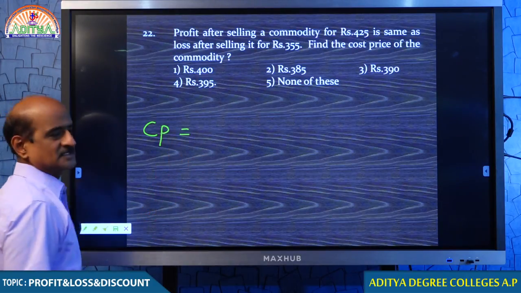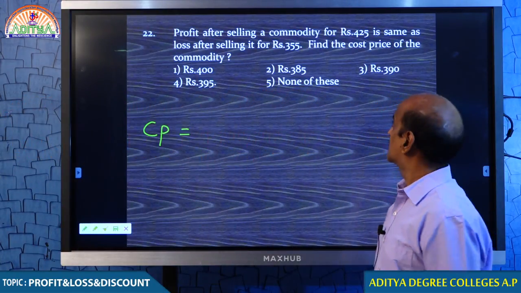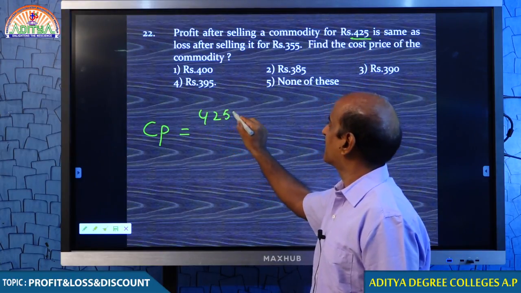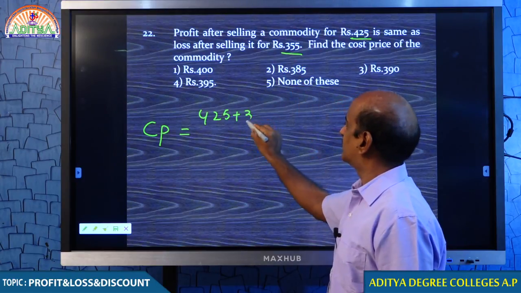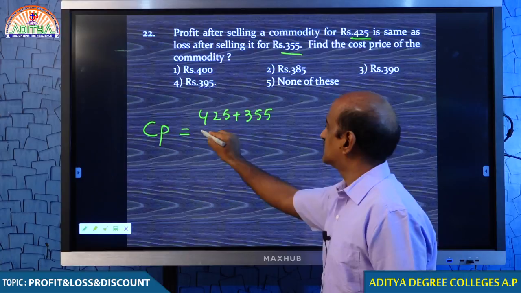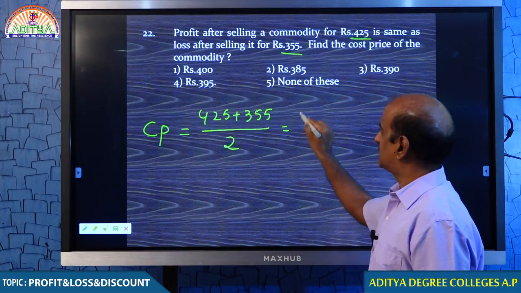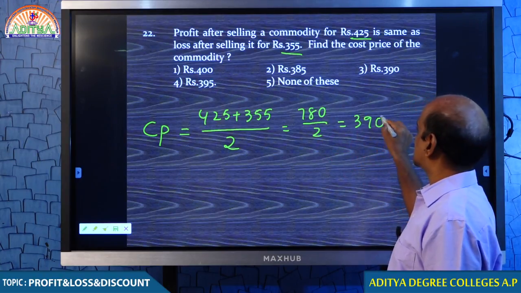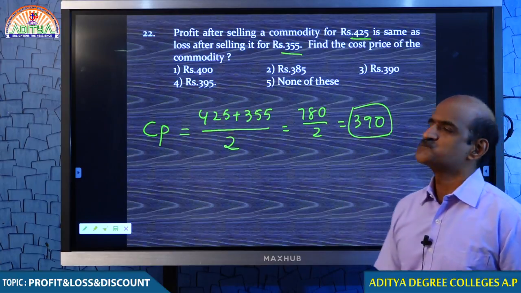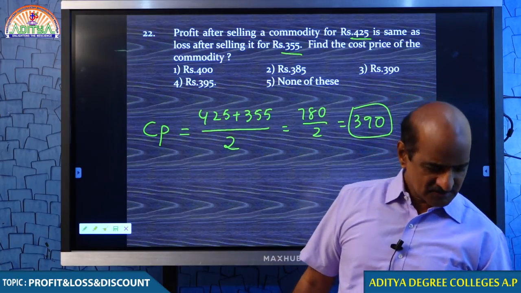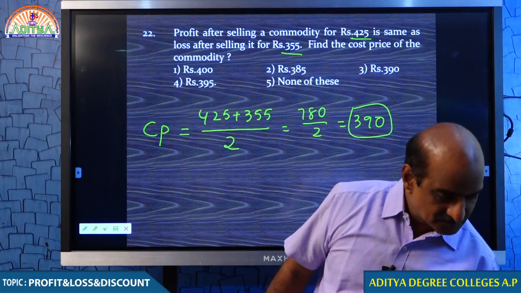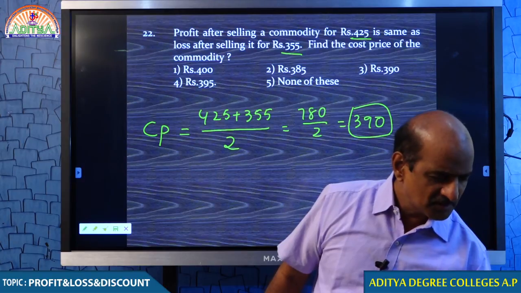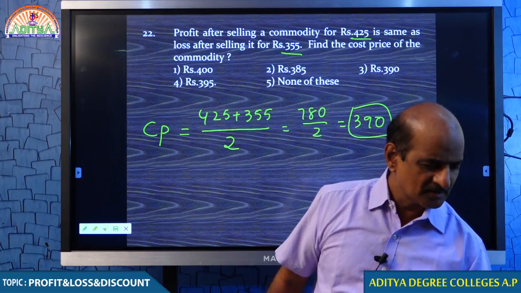Whenever this question is given to you, I told you already the simple technique, my dear students. 425 plus 355, you add these two values and divide the same by 2. 780 by 2, your answer must be 390. You understand students? You understand the point? You are comfortable now? I believe that you can handle this question. You can answer this question.